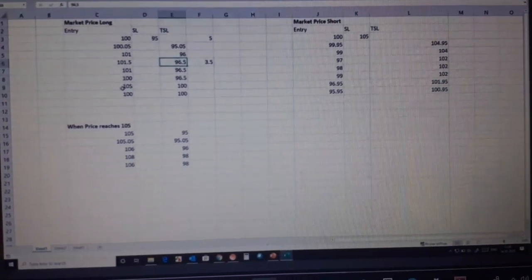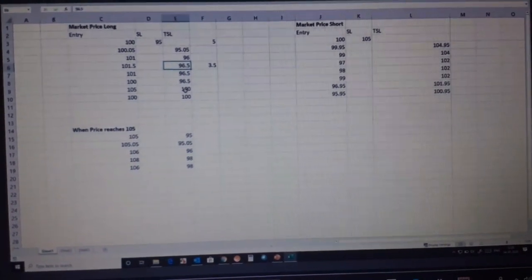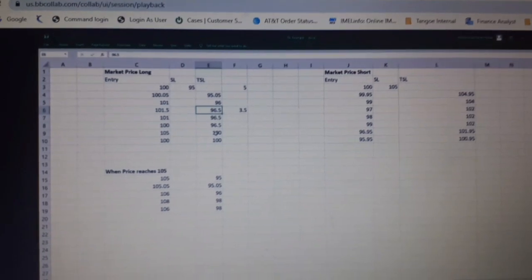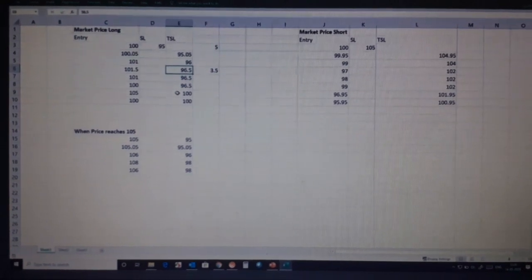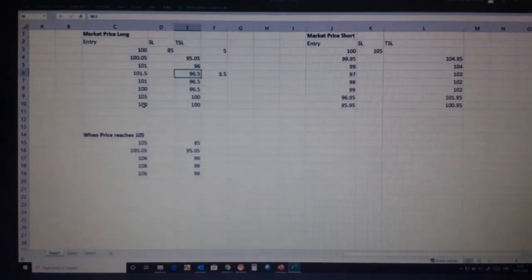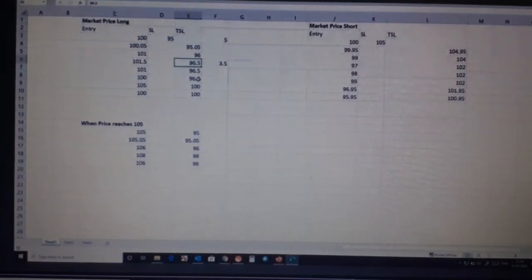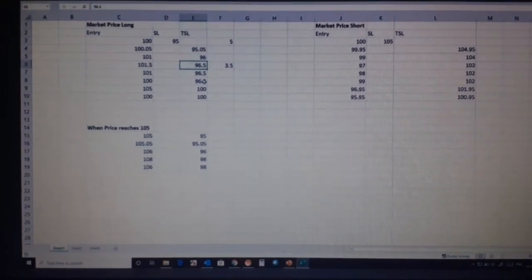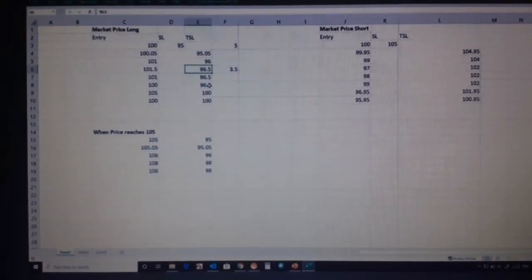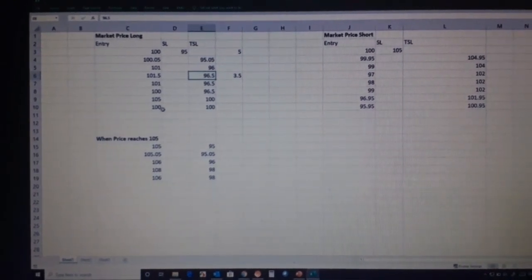Okay, and let's suppose now, as the price has become 105, this trailing stop loss has come to 100. Now a scenario happens that from 105, the price again goes back to 100. So at that moment, you will be stopped out over here, because your trailing stop loss has moved to 100. You cannot increase or set the trailing stop loss price in this market price long. So here you will get stopped out.